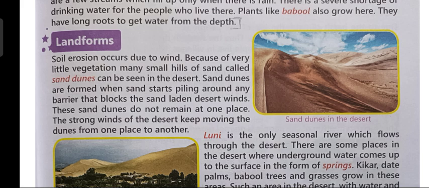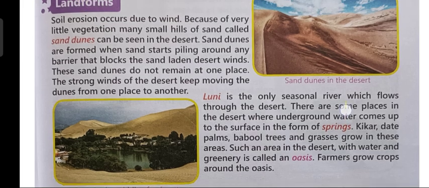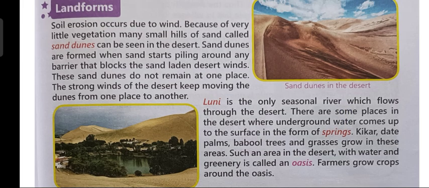Now, let us read the second paragraph. Luni is the only seasonal river which flows through the desert. There are some places in the desert where underground water comes up to the surface in the form of springs. Kikar, date, palm, babul trees, and grasses grow in these areas. Such an area in the desert with water and greenery is called an oasis. Farmers grow crops around the oasis.